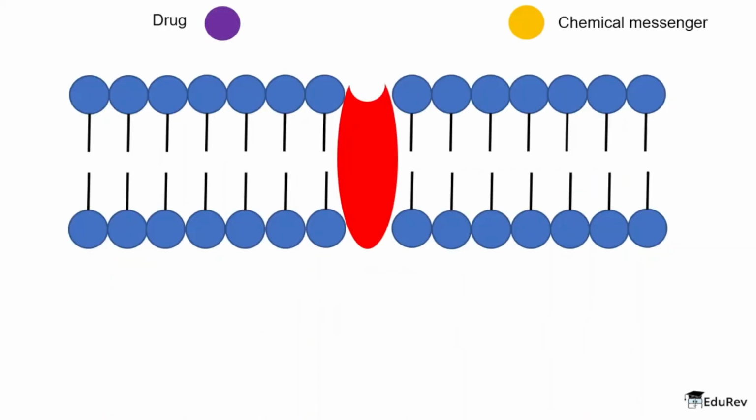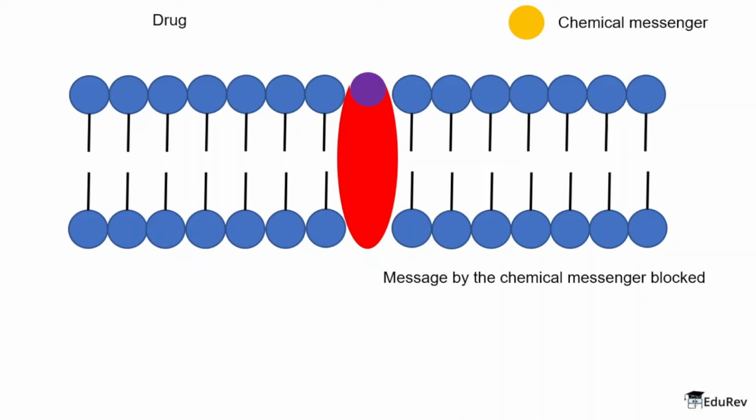The drugs in this case will do something similar to what they did in competitive inhibition. Instead of letting the chemical messenger bind to the active site, the drug actually binds to the active site, and the message by the chemical messenger, which was formation of inflammation and pain, is blocked. Such drugs which block the chemical messenger and its messages are called antagonists.